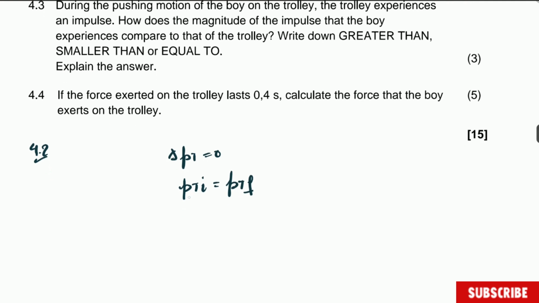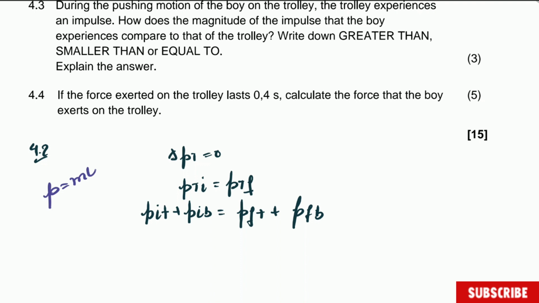What do we have here? What is the total initial and total final? This is the initial momentum of the trolley. I'm going to use that T for trolley, plus the initial momentum of the boy, and it's equal to the final momentum of the trolley plus the final momentum of the boy. That is the starting point. Okay, you don't have to start from there if you don't want to. You must remember that momentum is equal to the product of mass and velocity of the object. This is the definition of momentum, and it is what we are going to substitute in each of those formulas there.